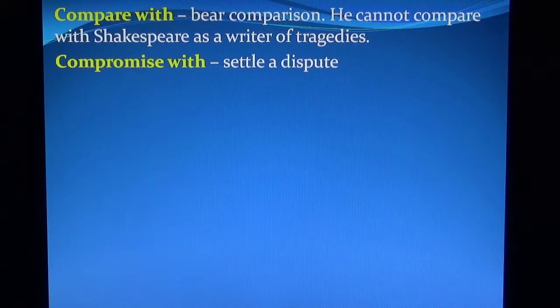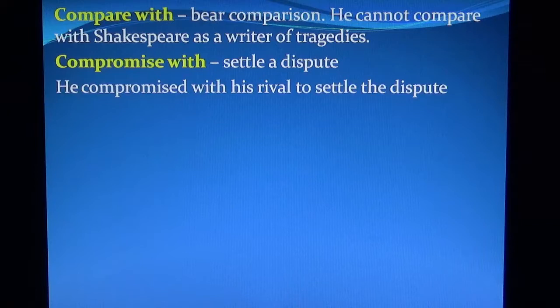Compromise with means settle a dispute. He compromised with his rival to settle the dispute.